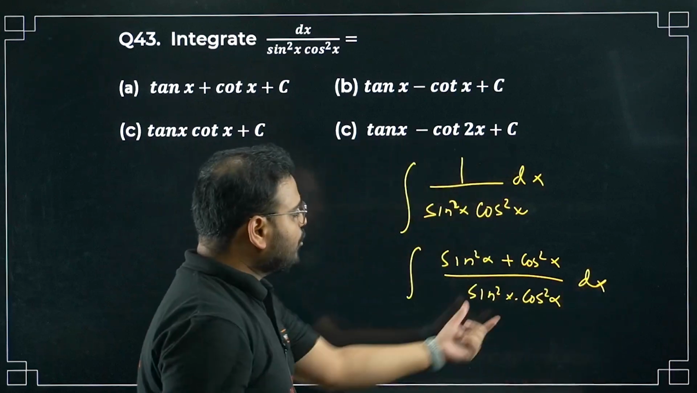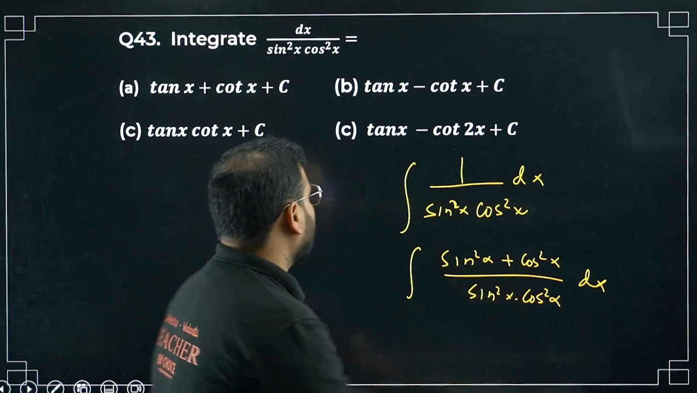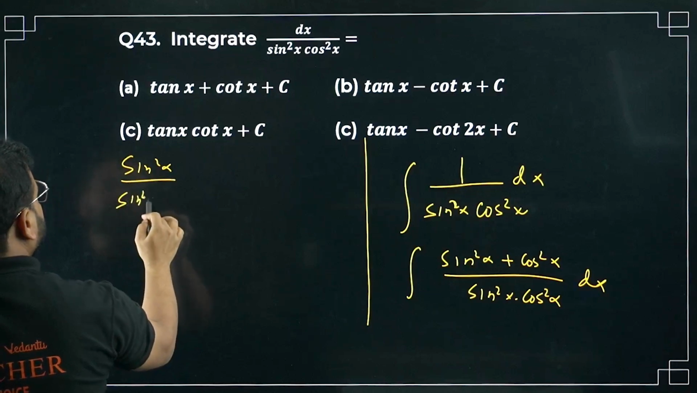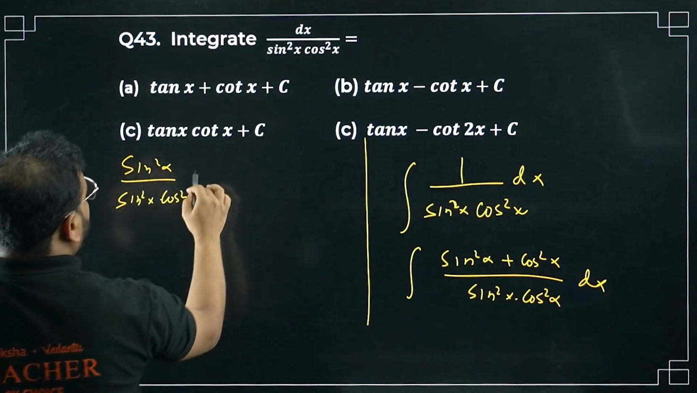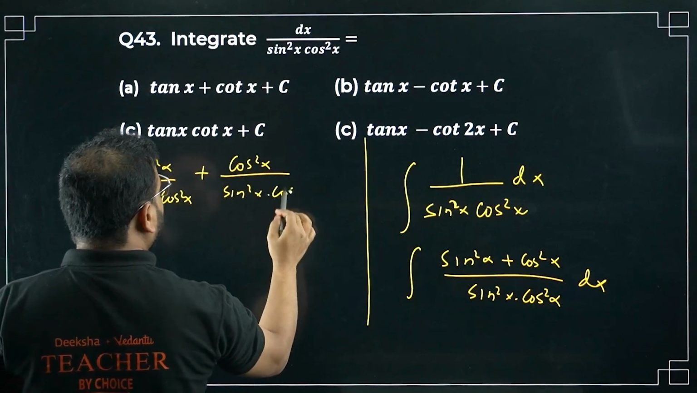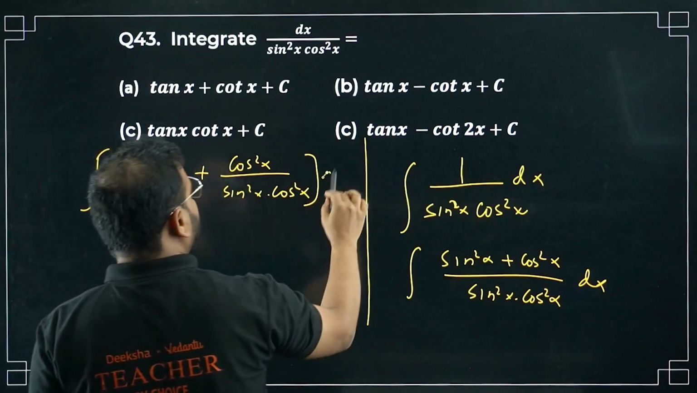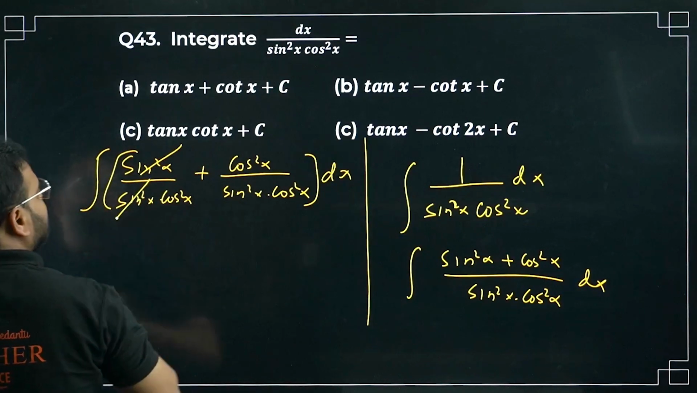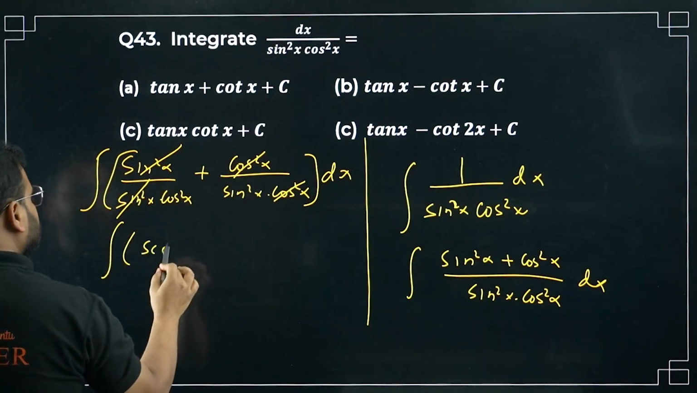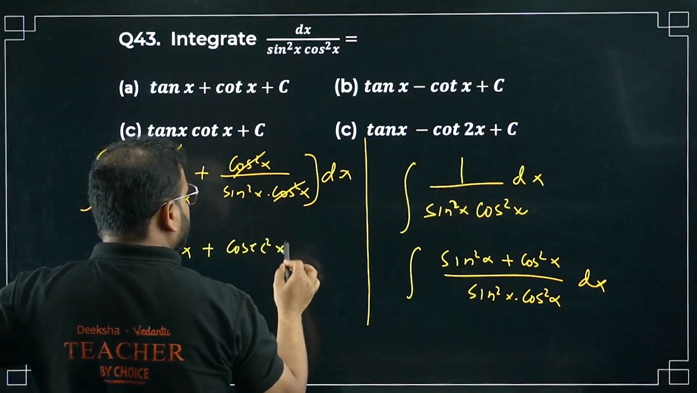Now separate both the terms with a plus sign. This by this, this by this. With the plus sign we separate the fraction. What I'm going to get: sine square x upon sine square x cos square x plus cos square x upon sine square x cos square x. We have integration outside and dx over here. So sine square will be cancelled, cos square will be cancelled. What I get now: 1 upon cos square, so sec square x, and 1 upon sine square, so simply cosec square x, with dx.